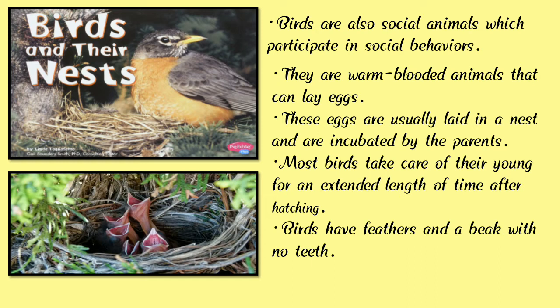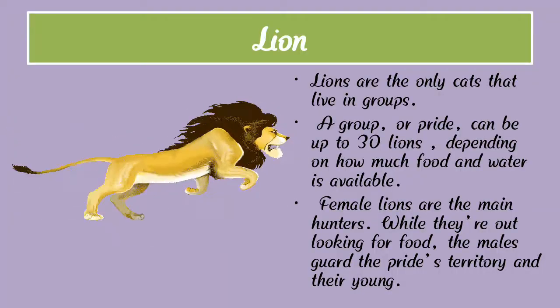Birds have feathers and a beak, with no teeth. Birds live in a nest. Children, you all understand that birds live in a nest and lay eggs, and they also have young ones, and they eat grains and fruits and sometimes insects. Now we are going to learn our next animal, and it's a lion.